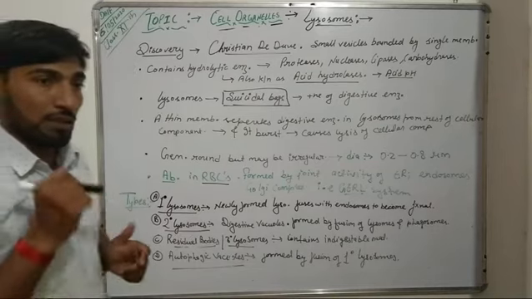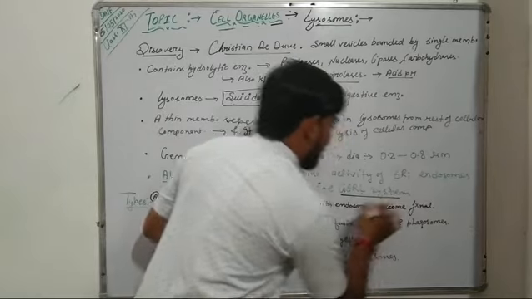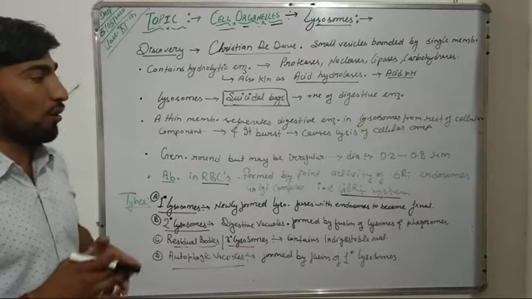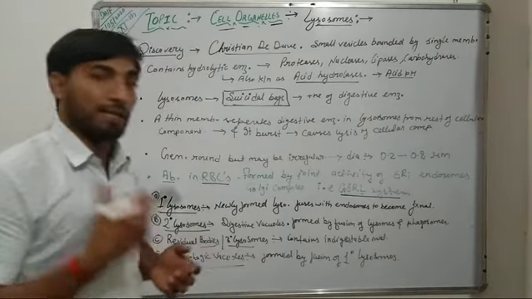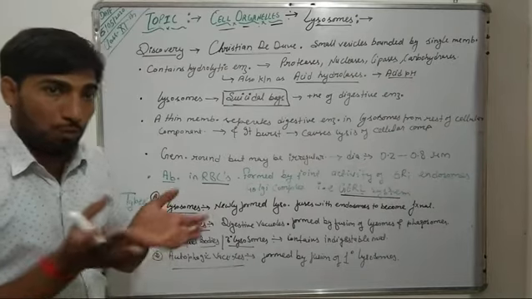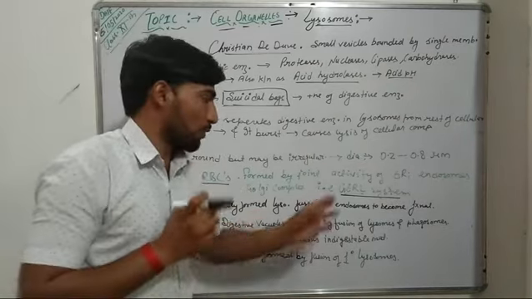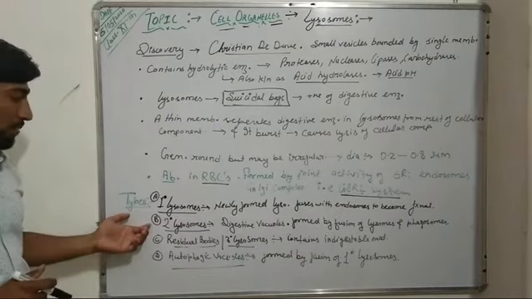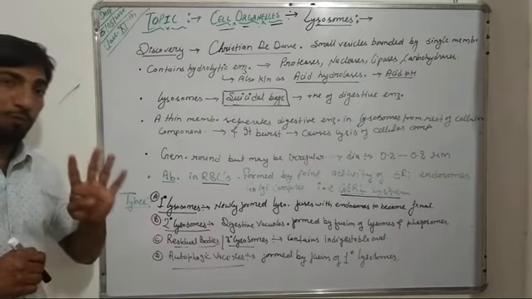And these lysosomes are formed by the GERL system. GERL system is a system of joint activity of the endosomes, the endoplasmic reticulum and the Golgi complex. So all these three cell organelles jointly carry out the formation of lysosomes, which is known as the GERL system. Now these lysosomes are basically of four different types.